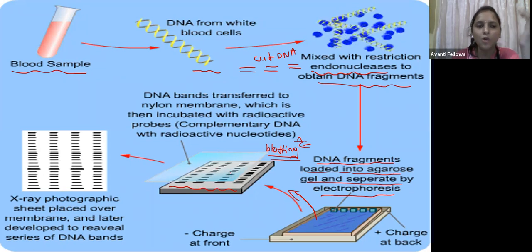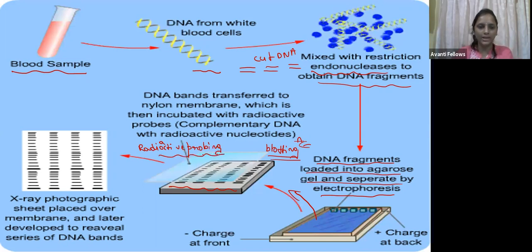Now we cannot see the DNA fragments with our naked eyes, right? So for that we have to do radioactive probing. So here is your DNA, which was run on the agarose gel and copied onto the nitrocellulose sheet. For this gene, there is a complementary sequence.